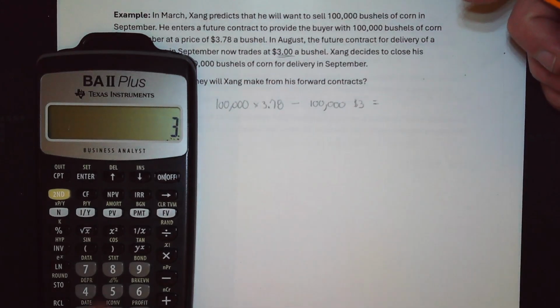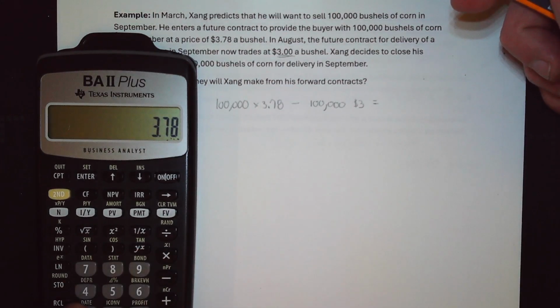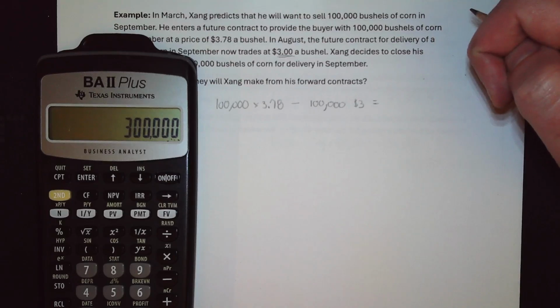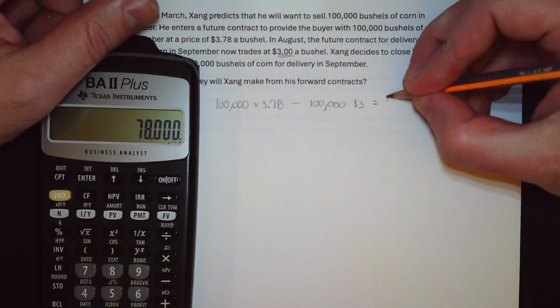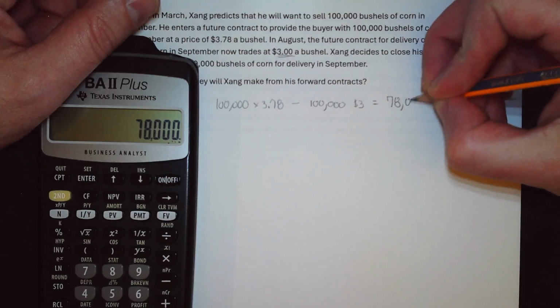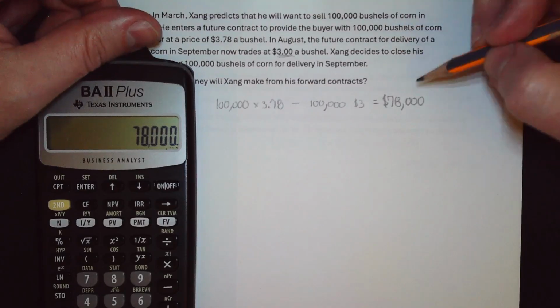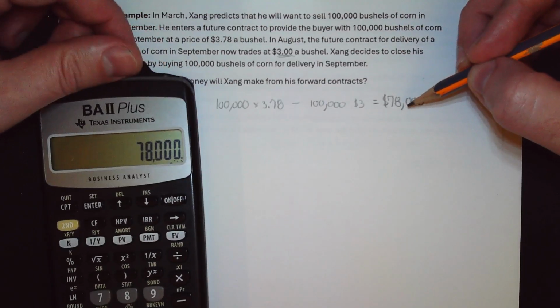He's going to make 3.78 times 100,000 minus 3 times 100,000, that's 300,000. That's this number here, right? So he's basically going to make 78 cents per bushel. So he's going to make $78,000, right?